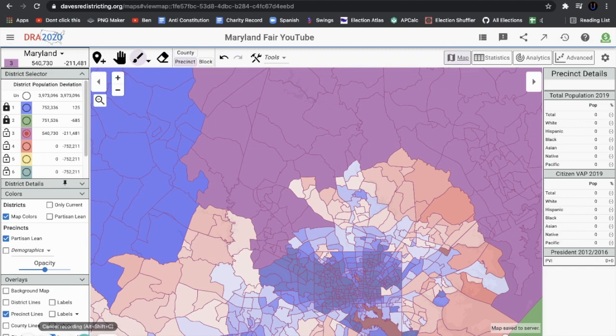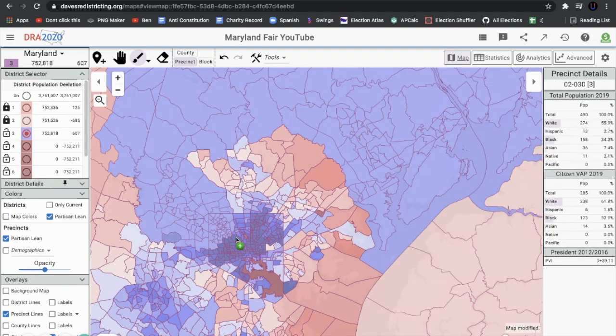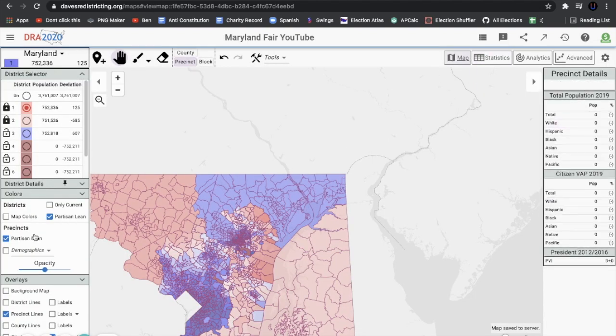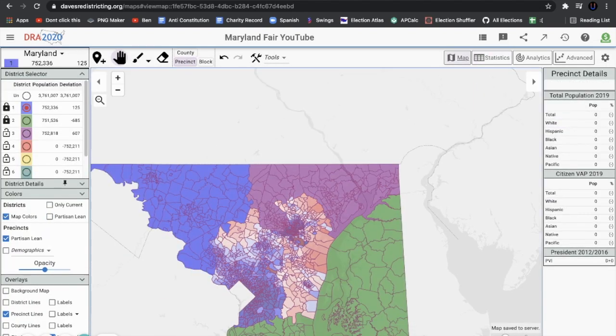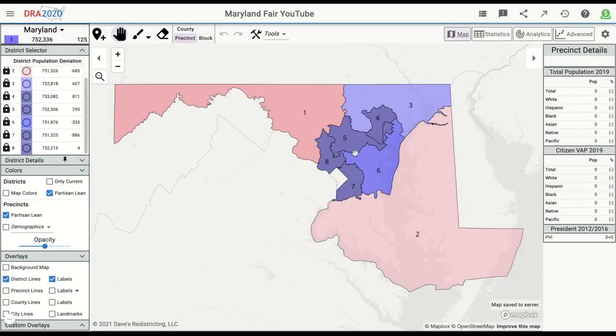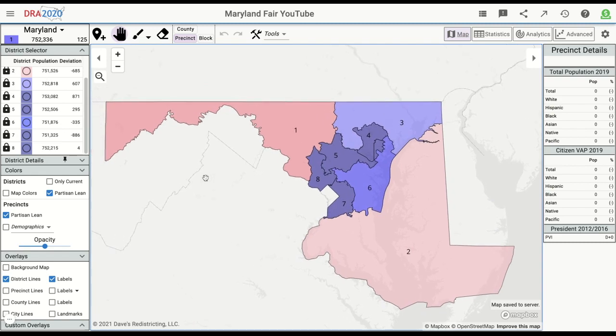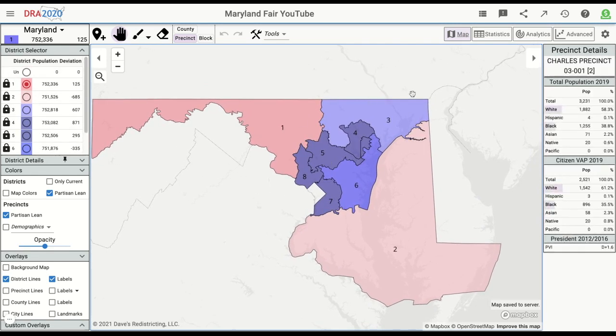Let's fill this in. So this 3rd district is going to be a narrow Democratic district. Let's make sure it's contiguous. This would be a D+9 or so district. So, it's competitive, but it certainly has a Democratic lean. So then we're just going to fill in these districts, which I did. And for those of you wondering, this part of the recording did get cut off, but I do have the map because DRA automatically saves. But this is essentially what the map's going to look like. It's pretty fair, and we're going to just test it out.